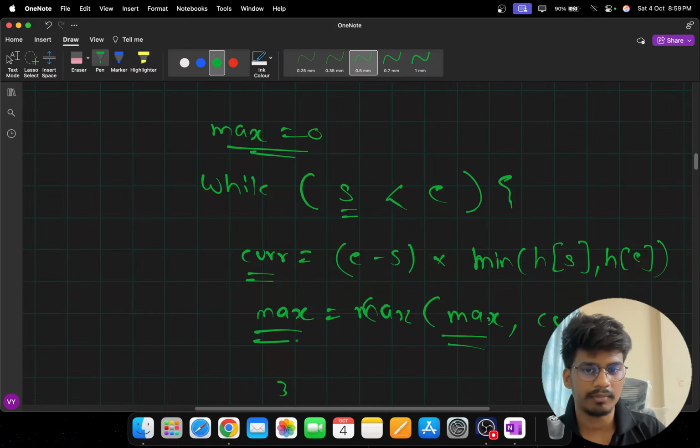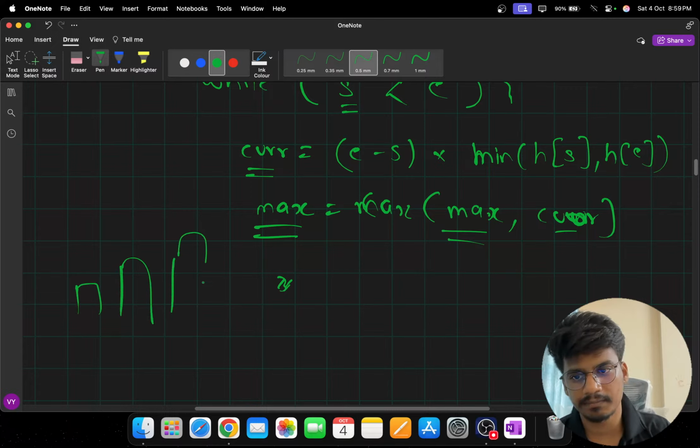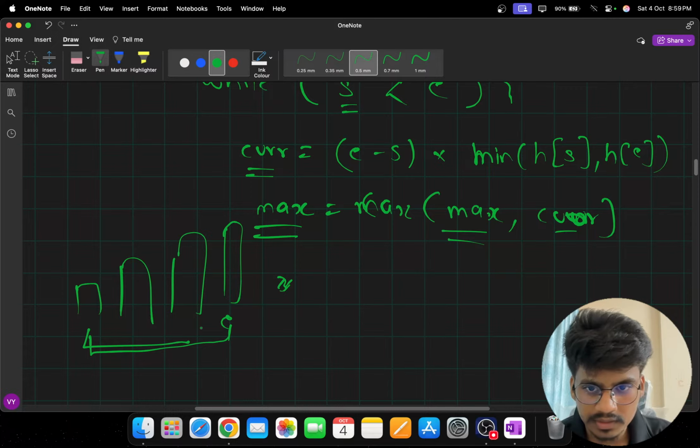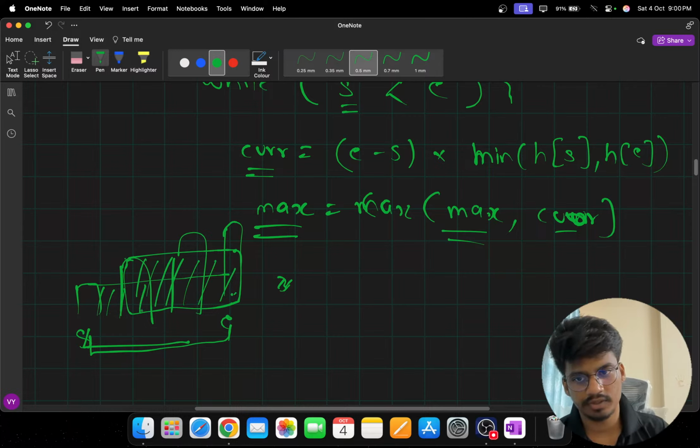So we update our max, and then we have the interesting case. Let's say the buildings are like this, and we are calculating the answer for these ones. This is the E, this is the S. Then here we will cover this area, but if we move ahead we will cover this complete part, and this part can be greater than the previous one.